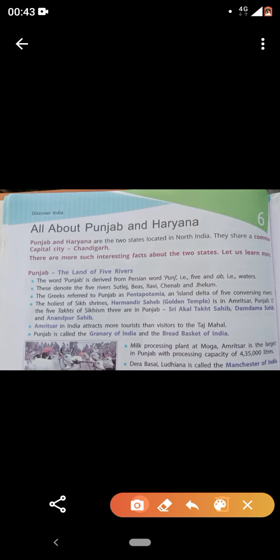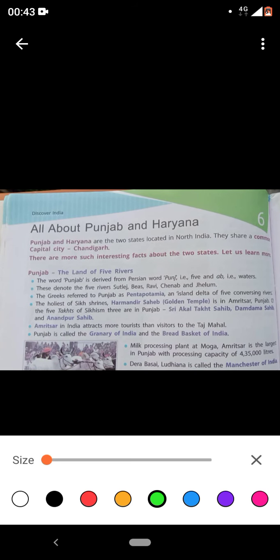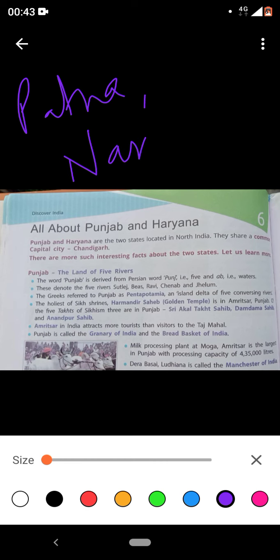Please note this down. The three are given in your book, so please note down the other two, one in Patna and the other in Nanded. This is very important.